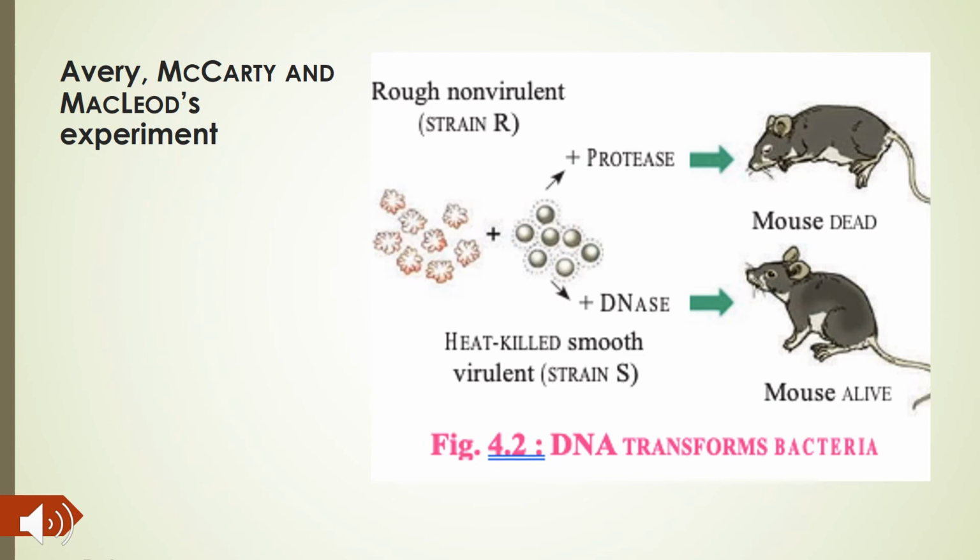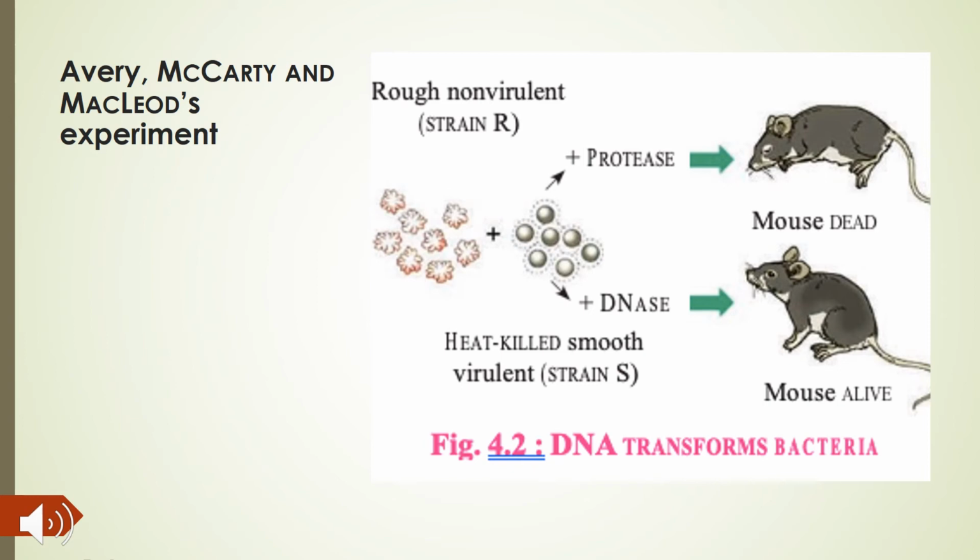So they extracted DNA, RNA and proteins, and they wanted to see which of these was actually doing the transformation. So only DNA was able to transform the harmless R strain into the deadly strain, that is S.